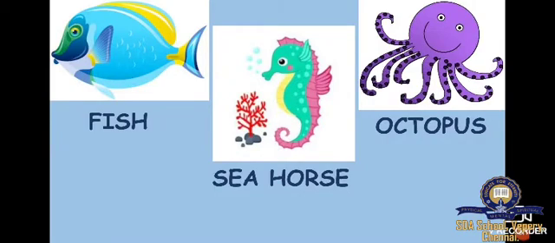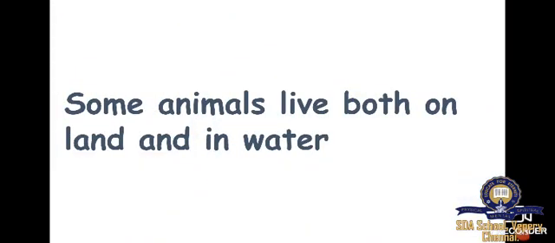Look at the next one. S-T-A-R, star. Starfish. And then lobster. These are the animals we can see in water. What are the animals we can see in water? Fish, seahorse, octopus, starfish and lobster. These are the 5 animals we can see in water. And some more animals are there that we can see both on land and in water.